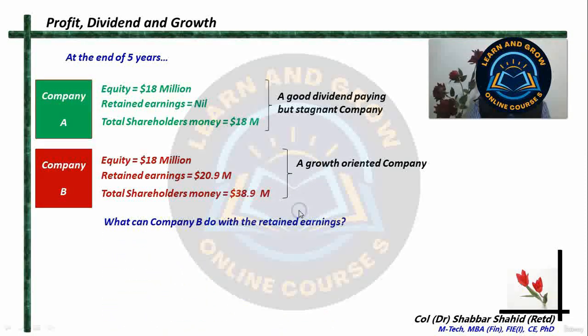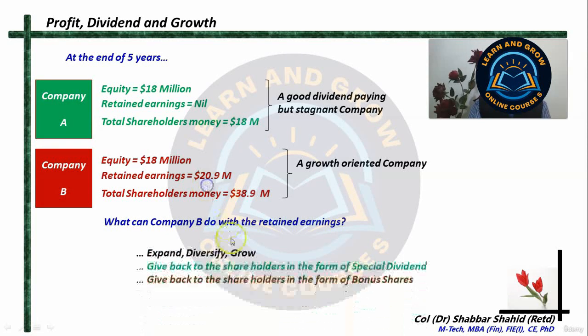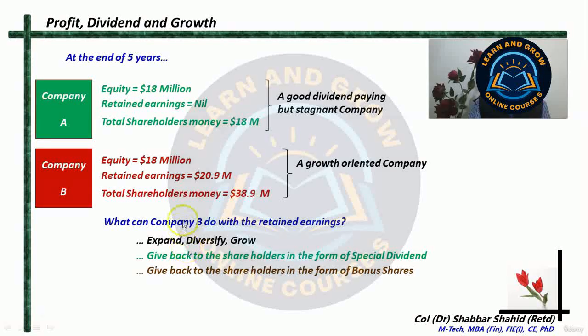Now, what can the company B do with this retained earning of 20.9 million? Because ultimately this money belongs to the shareholders. What can the company do with it? The company can either use that money for its expansion, diversification, or growth. Because if the company is growing, diversifying, it benefits everybody, all the shareholders.